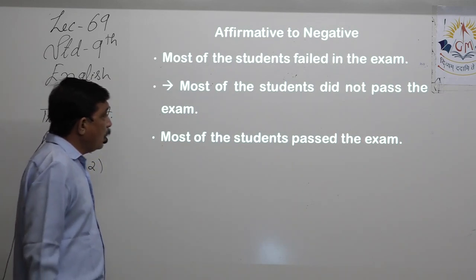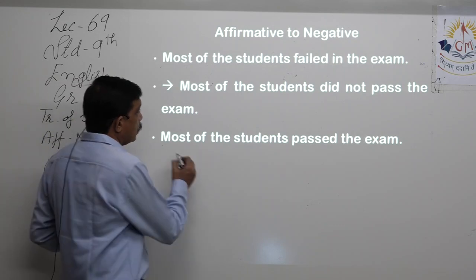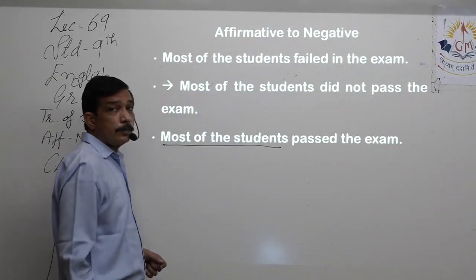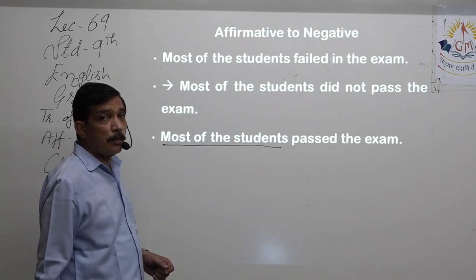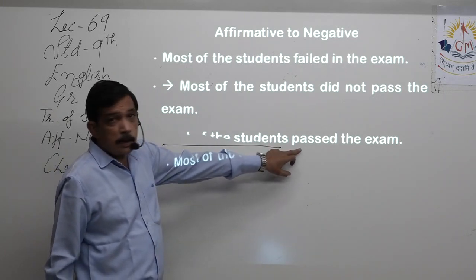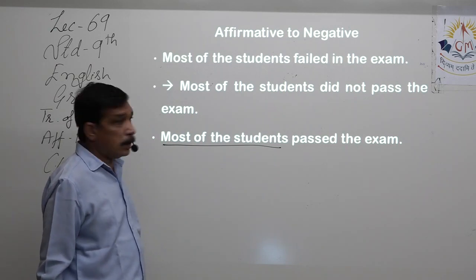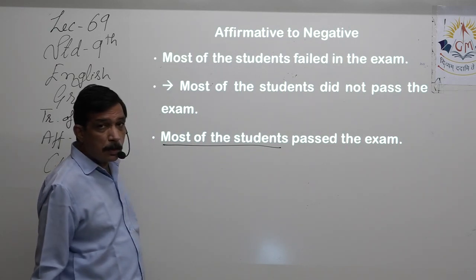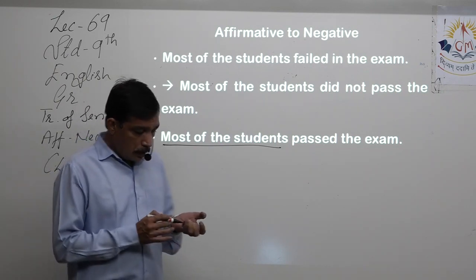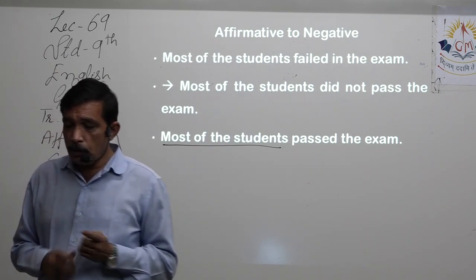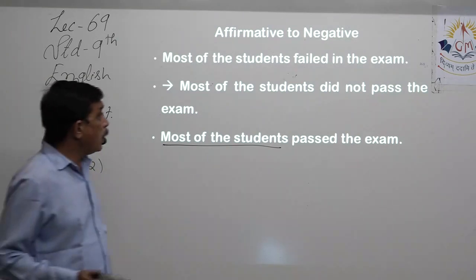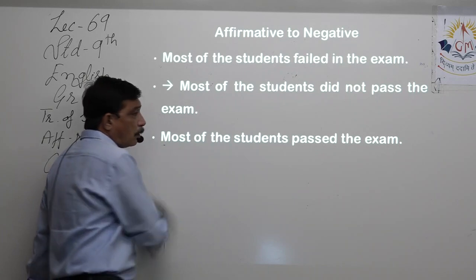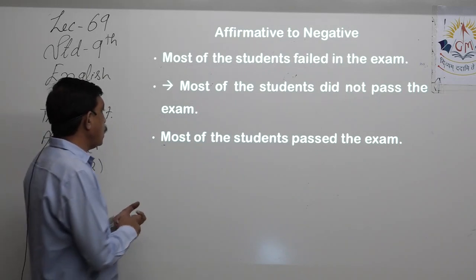What will we do? If we keep most of the students as it is, as we did in the earlier one, yes, most of the students, then passed, opposite, failed, did not fail the exam. One answer can be that. But here we have to see most of the students passed the exam. So another way of doing it is, most का क्या होगा?